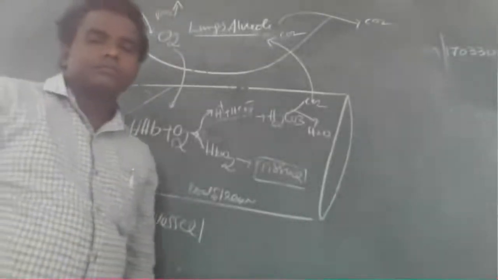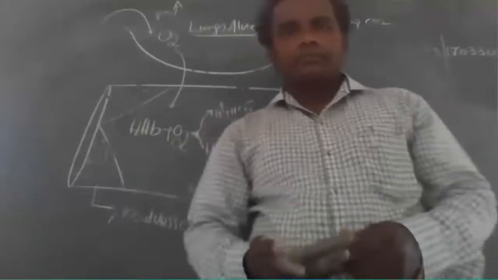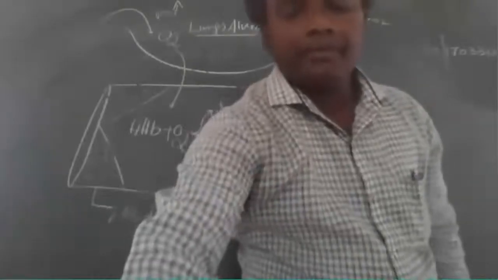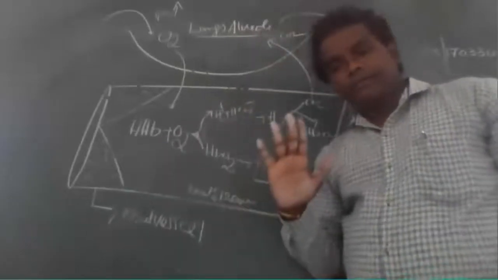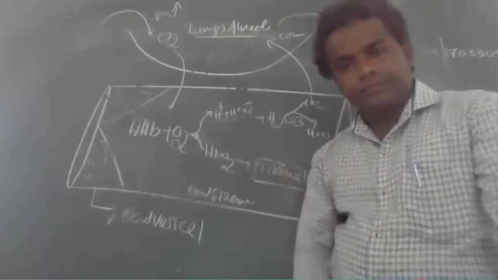First, the atmospheric oxygen enters into our lungs in the presence of high O2 pressure. Next, from the lungs to alveoli, the oxygen enters into our bloodstream. In the bloodstream, with the high pressure of O2 and the hemoglobin, oxyhemoglobin is formed. At the same time, with the oxyhemoglobin, H plus ion is also formed.